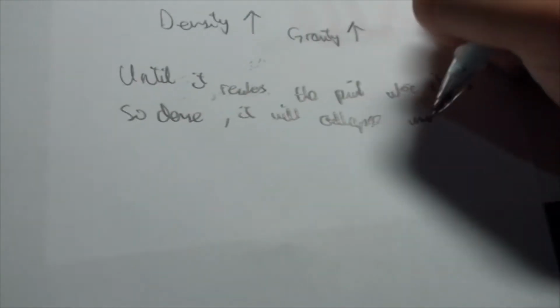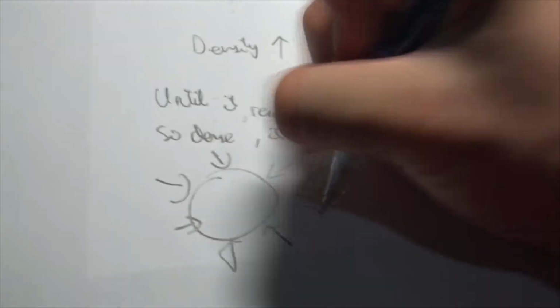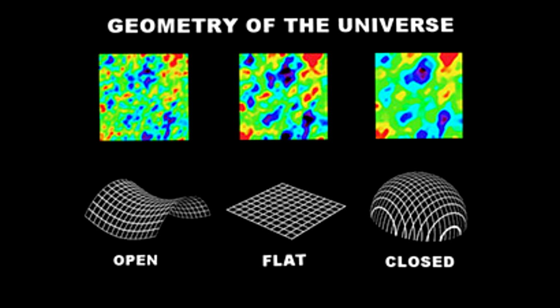Now that we've established that the universe is expanding, will it expand forever? The action of gravity is acting on it. If the density was large enough, then the expansion would stop and the universe would collapse in a model called the Big Crunch. This is the model for the closed universe. Now, there are 3 types of possible universes. One is closed, one is flat, and one is open.